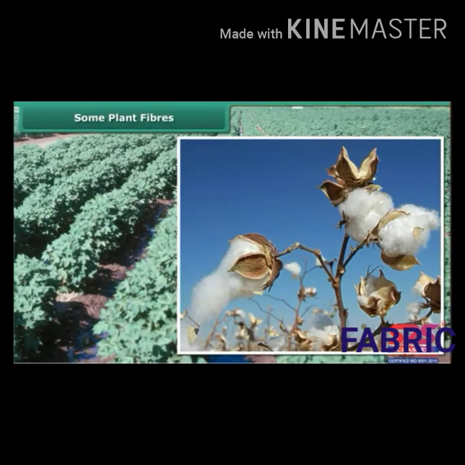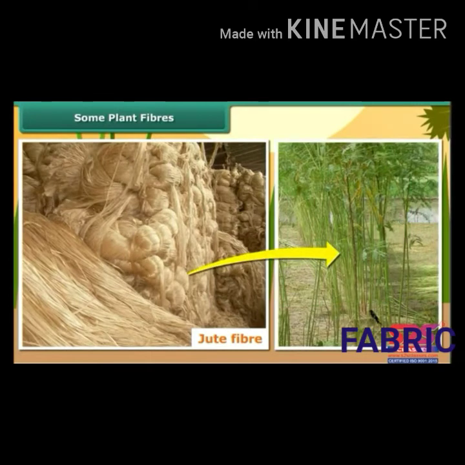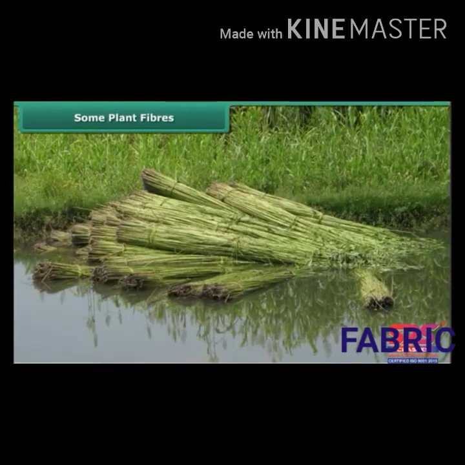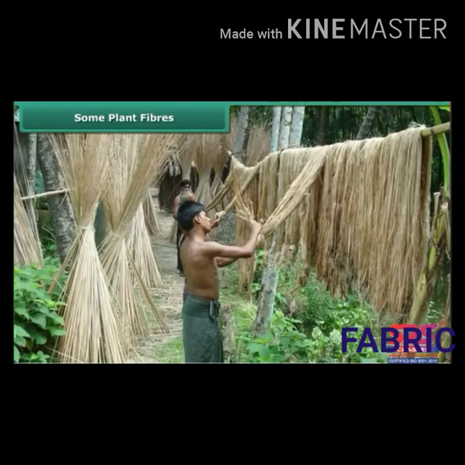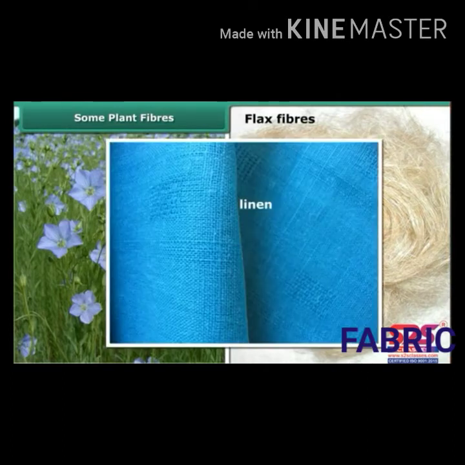Also, jute fiber is obtained from the stem of the jute plant. It is cultivated during rainy seasons. The stems of harvested plants are immersed in water for a few days. Then the stems rot and fibers are separated by hand. In a similar way, flax is also obtained from the stem of a plant and it is used to make linen clothes.